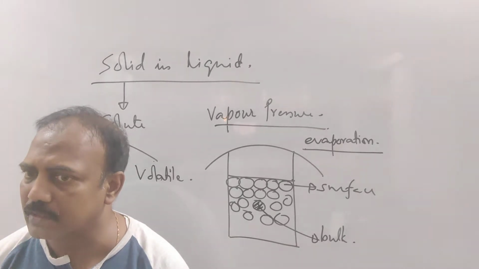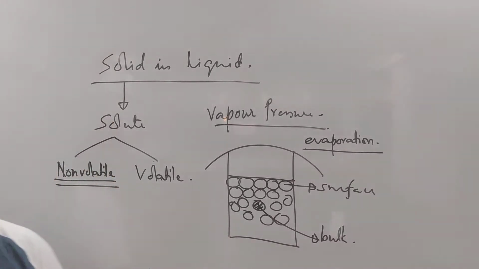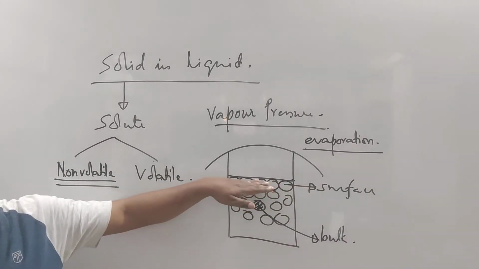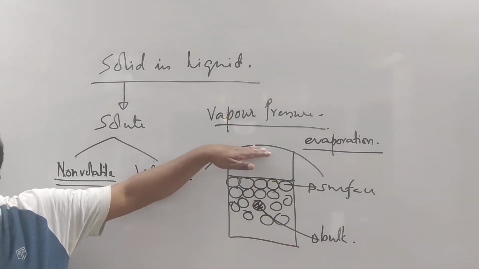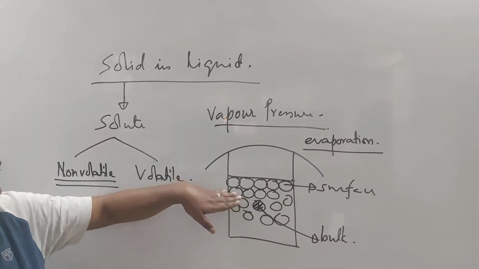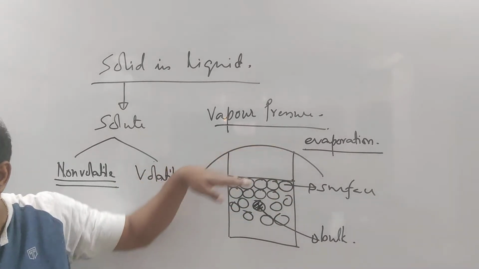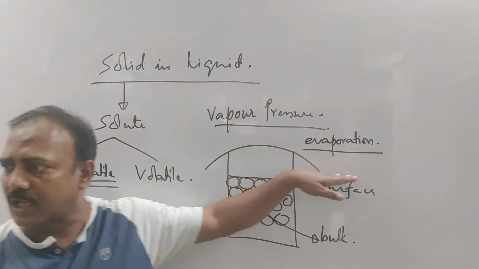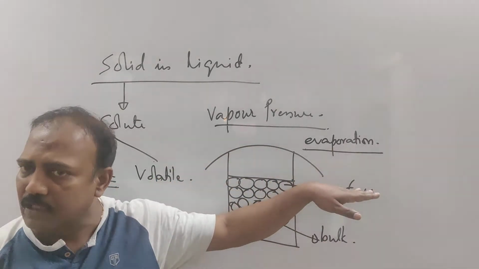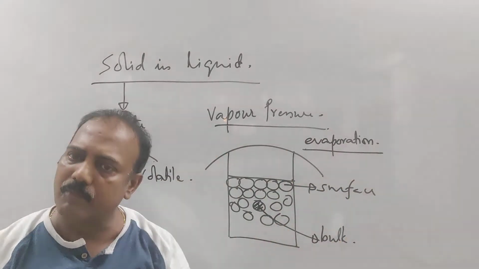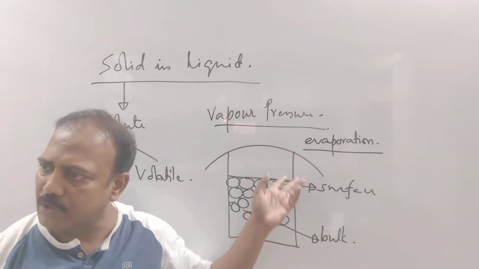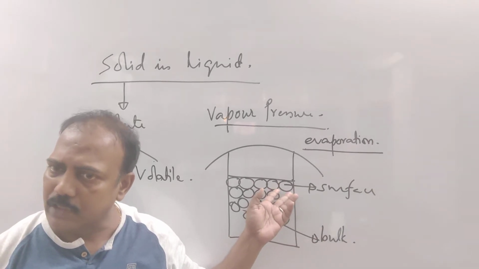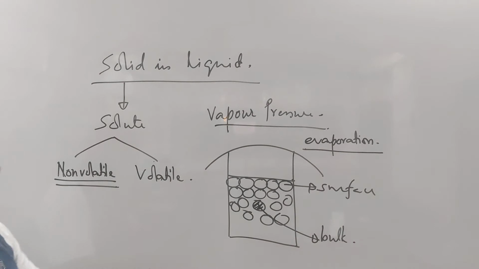What is the main difference? Yes, the evaporation of these molecules is only taking place. These molecules are only getting evaporated. Then the next layer is exposed, and the next layer will be evaporated. Then the next layer will be exposed, and the next layer will be evaporated. That means only the surface molecules are getting evaporated. Clear? But boiling is happening in all the molecules, the surface molecules as well as the molecules present in the bulk. Understood that?